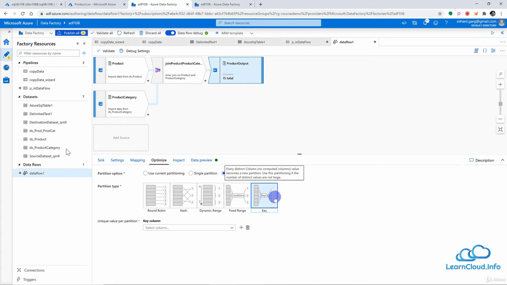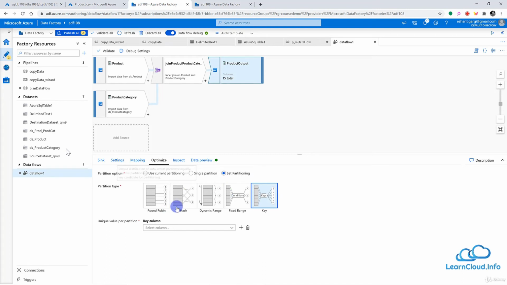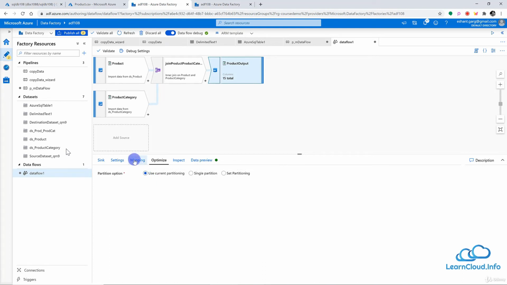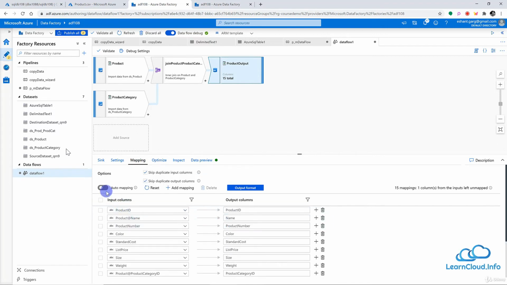So for example, one color, black color, will go into one partition. And that's why we do not have a number of partitions here, how many partitions we want, because it depends on the number of unique values we have. Anyway, we can discuss this in detail in the upcoming lessons. But we can choose all these partitioning options here. Best would be to just leave it as the default unless you have a very good reason to change it and you really know about your data and you know what you are doing there. And then we also have a mapping, which we have already discussed before. And here we can either have the auto mapping, or we can manually change the mapping here.